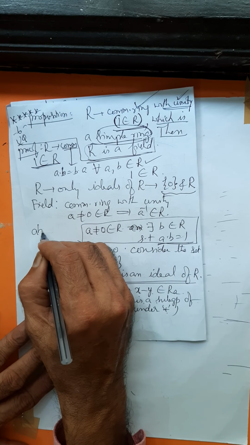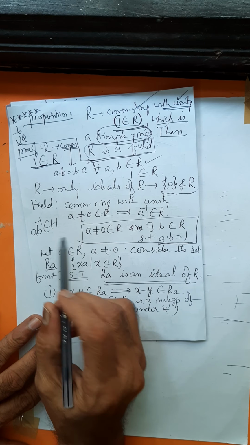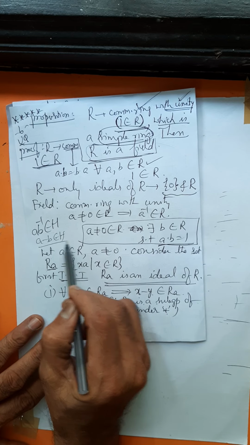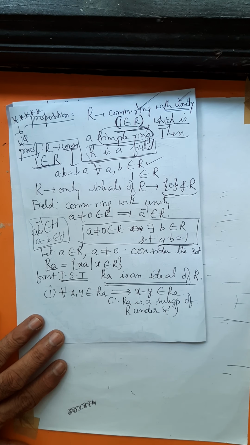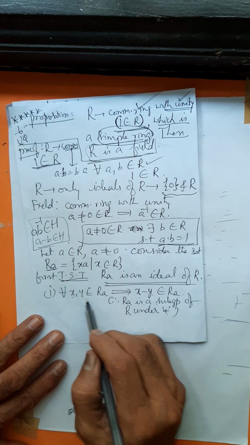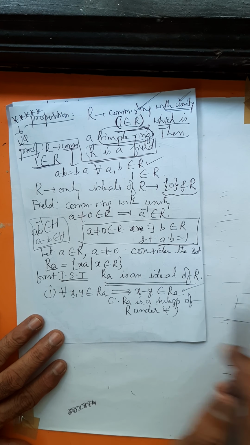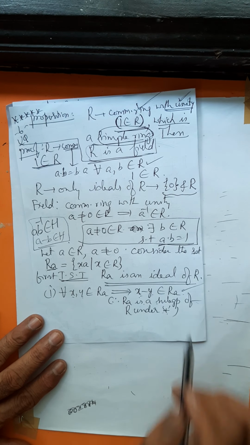Now, as we said, AB inverse belongs to H. What is B inverse under addition? Under addition it is minus B, right? A minus B belongs to H. For all x, y belongs to RA, x minus y belongs to RA, you have to prove, in order to prove that RA is a subgroup of R under addition.